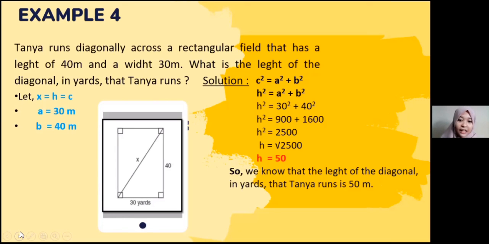It is 900 plus 1600. So we get h squared equals 2500. The root of 2500 is 50 meters. So the length of the diagonal that Tanya runs is 50 meters.